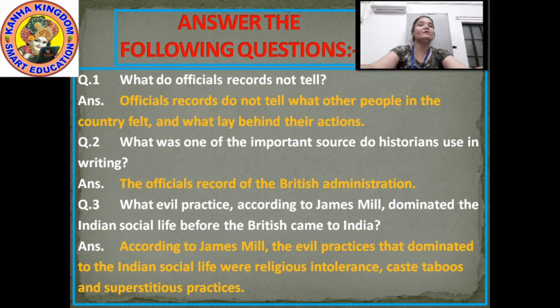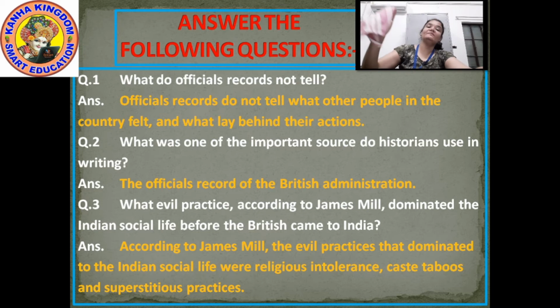The official records only told about the British administration. How did they rule the country, right? But the official records do not tell us what the people of the country felt when they were under the British rule, and what lay behind their actions. Were they happy? No. Or what kind of steps did they take?